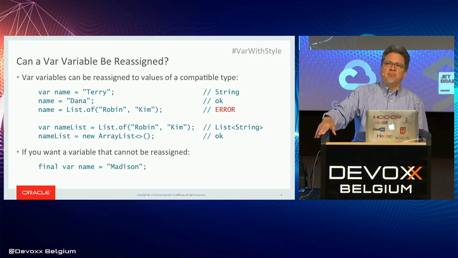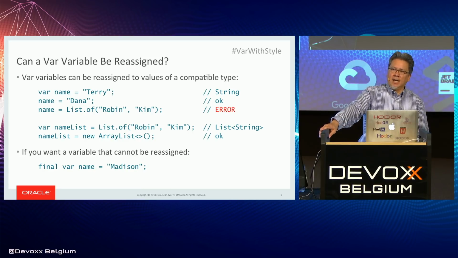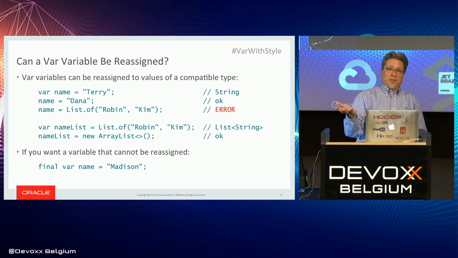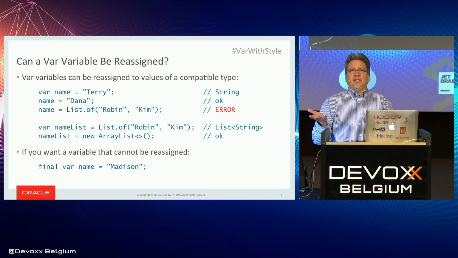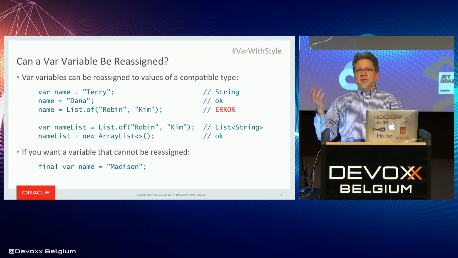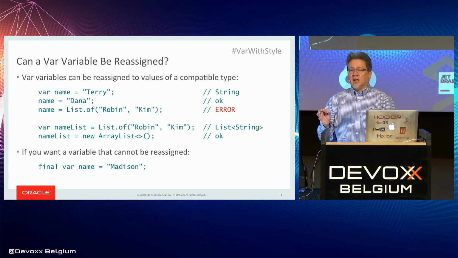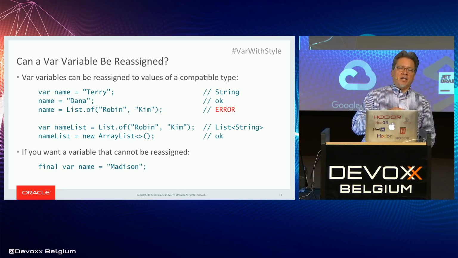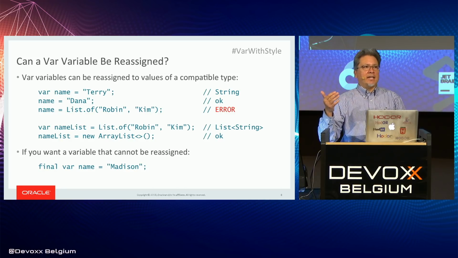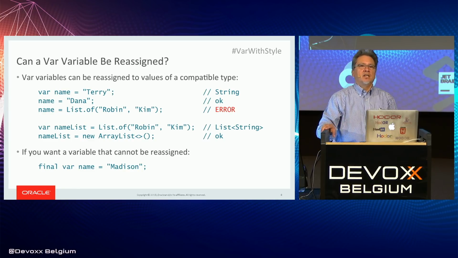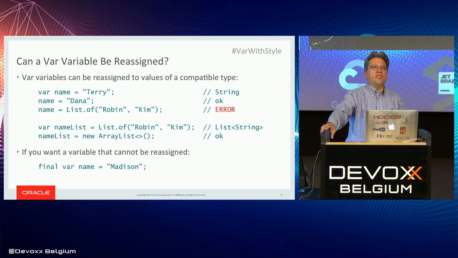That's a good question. I don't think the compiler issues a warning right now, and I think the example I showed was a bit of a pitfall. Probably, if you use var with diamond and there's not enough information to infer the right type, you're going to get Object there, and that is quite likely to cause a compiler error downstream. It might be nice to have a warning at the point of declaration, because that is a case that is a little odd. It is not illegal to do that, but we have a class of warnings in the compiler called lint warnings, which is legal code that is probably doing the wrong thing.